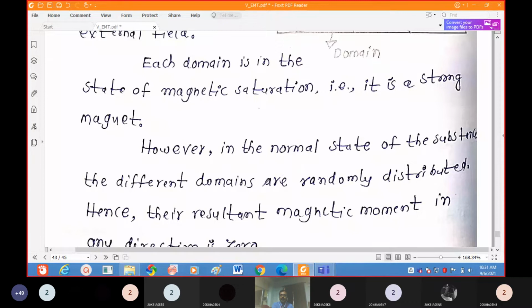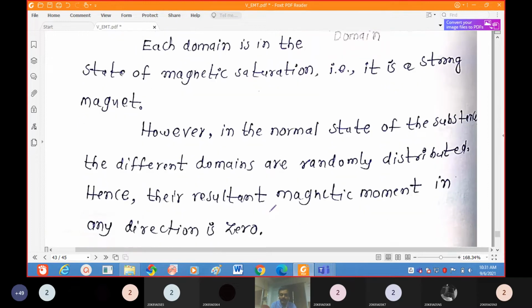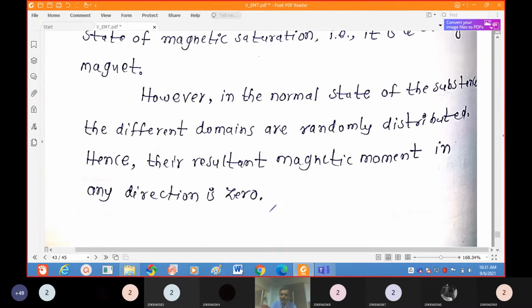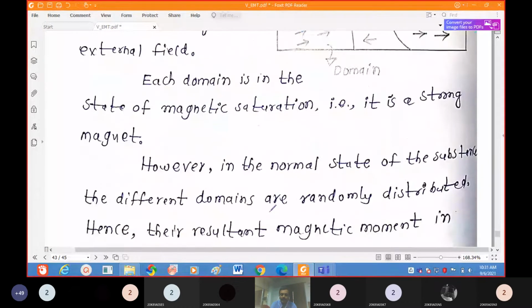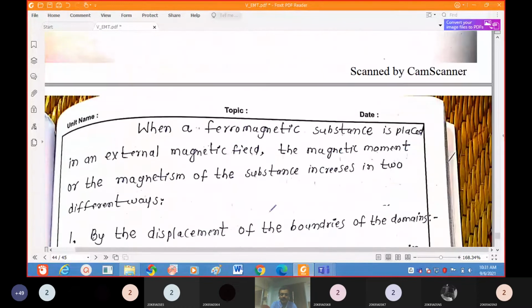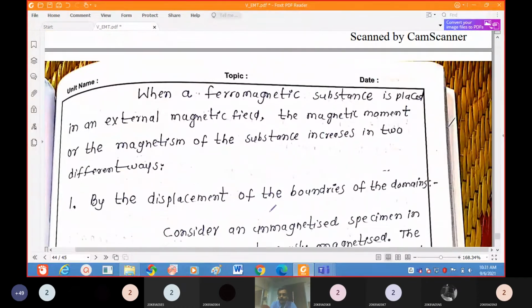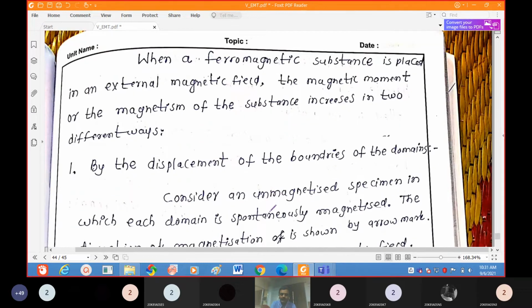However, in the normal state of these substances, the different domains are randomly distributed. Hence, the resultant magnetic moment in any direction is zero. As we already discussed, the resultant magnetization is zero without applying any external field. After applying the external field, all these domains orient in the field direction, and that's why the material will be magnetized in that particular direction, whatever the applied direction.